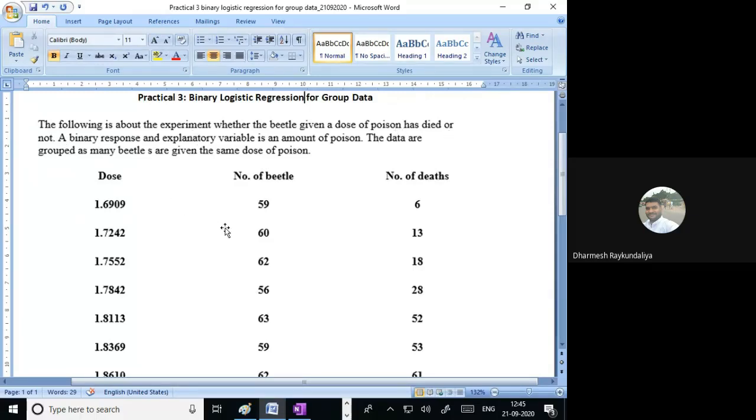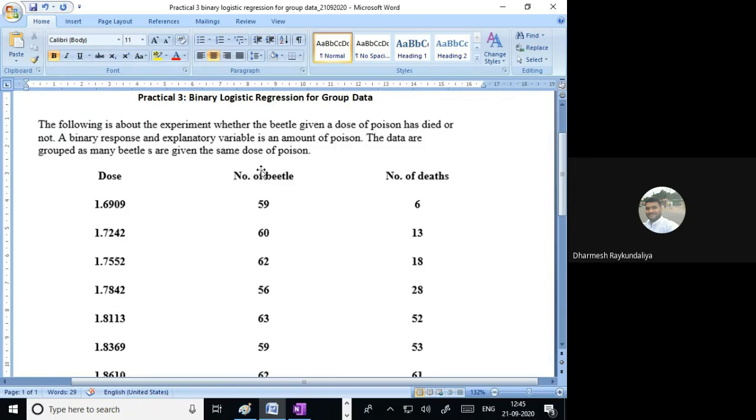In agricultural experiments, we always use pesticide. Why? To control the insects, to protect our crops from the insects. So the response here is whether the beetle died or not, and what is the independent variable? The independent variable is the dose of poison. So we have a binary response, and the explanatory variable is the amount of poison.